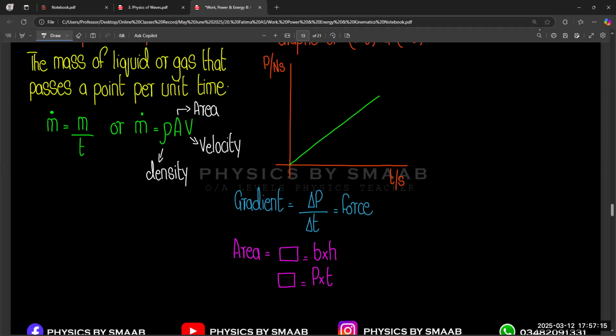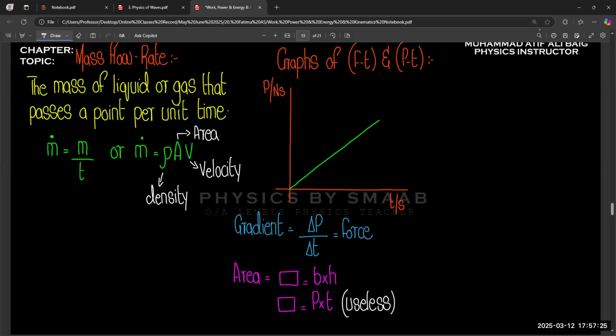Area under the curve, if we consider a rectangle shape, is equal to momentum into time. There is no quantity equal to momentum into time, so the area under the curve of the momentum-time graph is useless. In MCQs, if they talk about the area under the curve of this graph, it will not give you any value, because there is no formula like momentum into time.